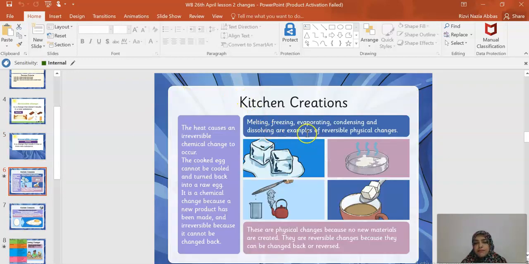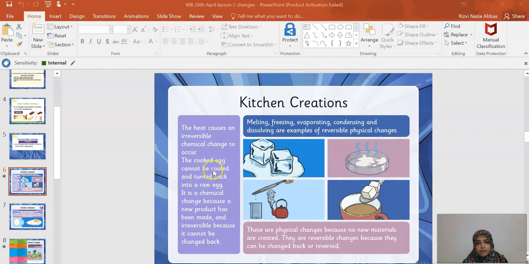Melting, freezing, evaporation, condensation, dissolving, these are all examples of physical changes, because they are reversible and no new substance is formed. They can be reversed back. Whereas in an irreversible chemical change, a new substance is formed.